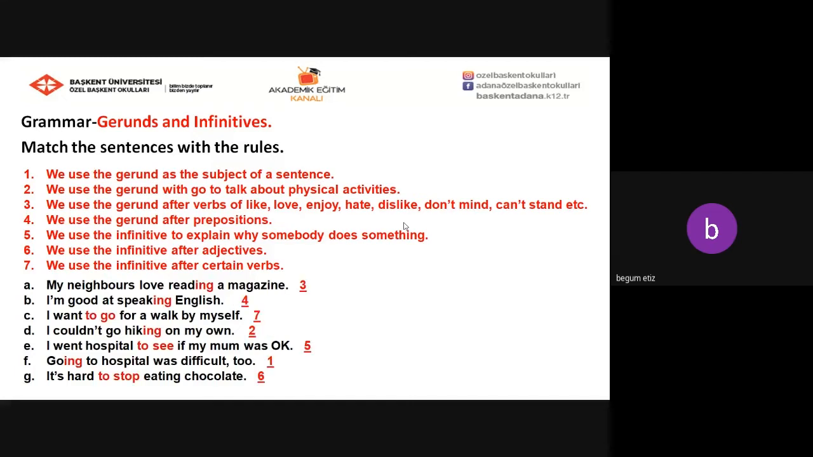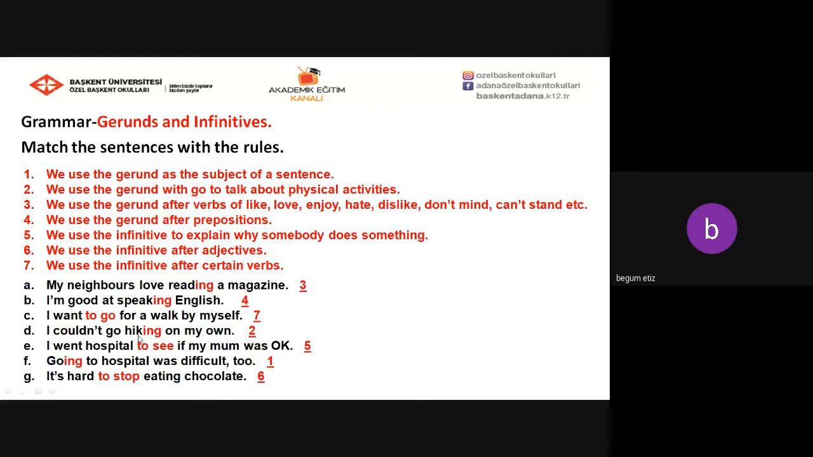Can you say that? My neighbors love reading a magazine. 3. We use the gerund after verbs of like, love, enjoy, hate, dislike, don't mind, can't stand, etc. Love reading. I'm good at speaking English. 4. We use the gerund after prepositions. I want to go for a walk by myself. 7. We use the infinitive after certain verbs. I couldn't go hiking on my own. 2. We use the gerund with go to talk about physical activities.